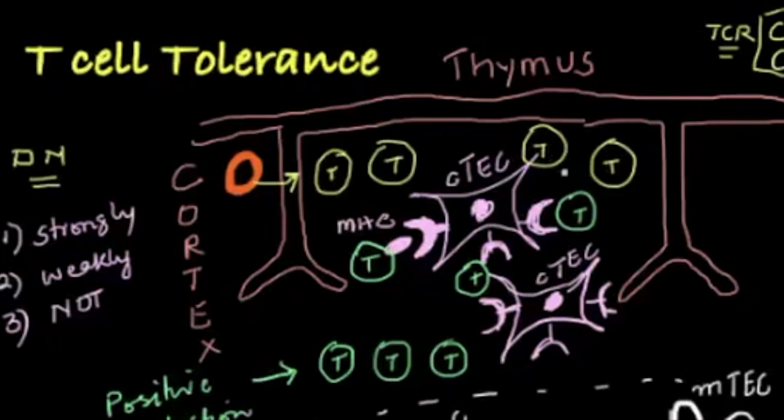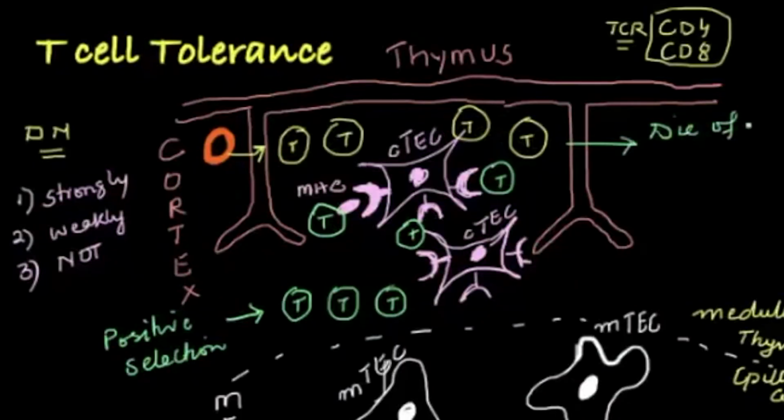And imagine these two, these green ones, they bound, and this light yellow one did not bind, so it will die of neglect. Die of neglect means they are neglected, and because they are neglected, they are not given these survival signals. That's why they will die.